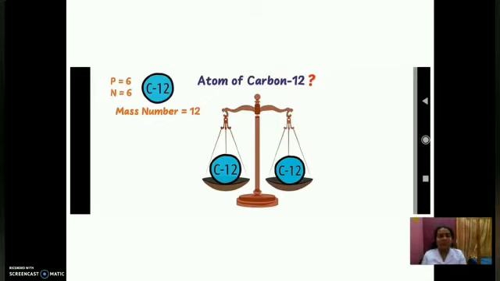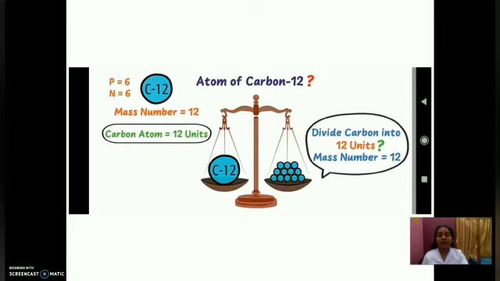In this image, if we put one carbon on this side, that side will move down. To make them equilibrium, we have to put one more carbon on the other side, then only we can say they are equal.